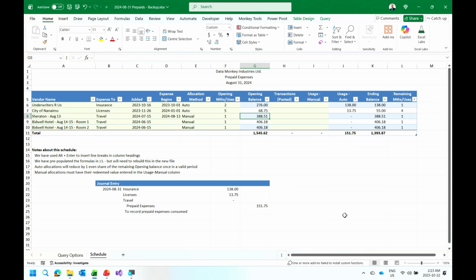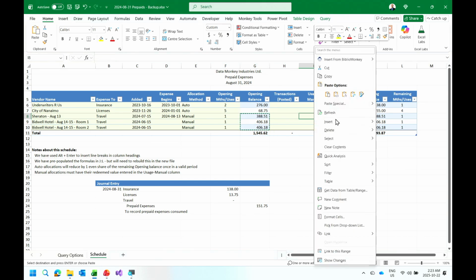So now the thing to understand of this course is that there's another stage to this whole piece, is that now I have to go through and look at these transactions and figure out what to do with them. So it looks like I've got some hotel bills here. These were supposed to be expensed in August, so I'm going to copy these and say, hey, let's go put these in here.